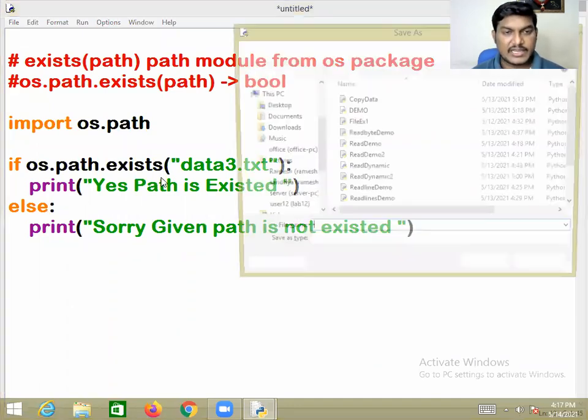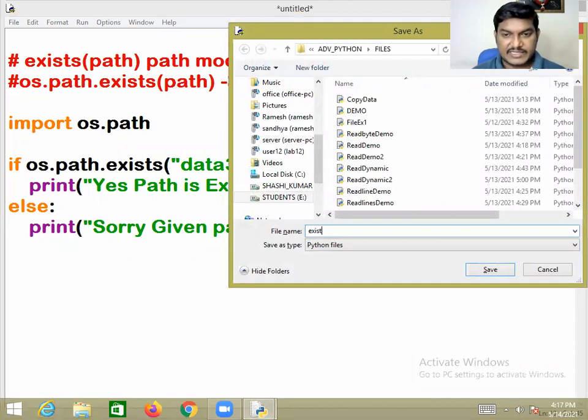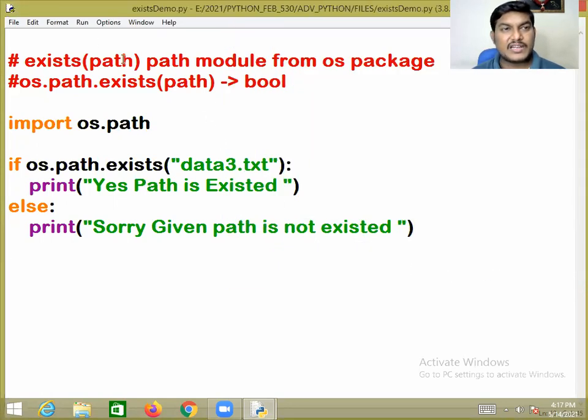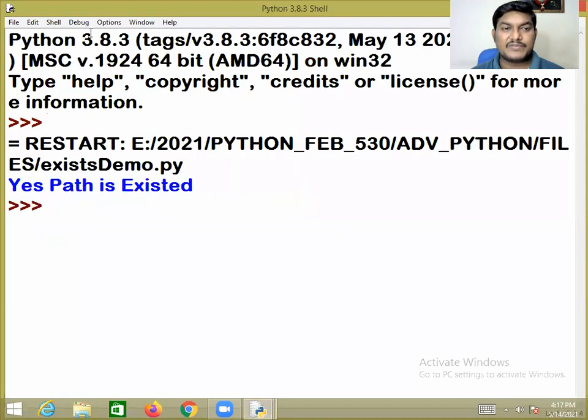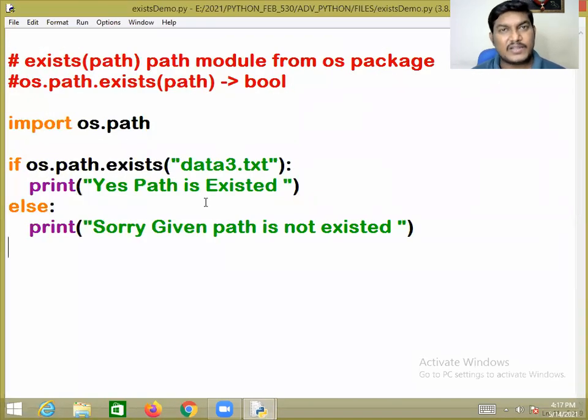Ctrl+S, save. This is exist_demo.py. After that, save. Then go to the Run menu and click on Run Module, so that it will return true if the specified path exists. Otherwise, it will return false. But it will ensure the existence of this particular file in the current directory itself. In the current directory means what? The directory where this program is executing.